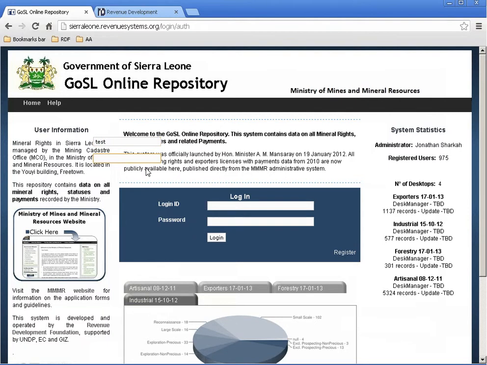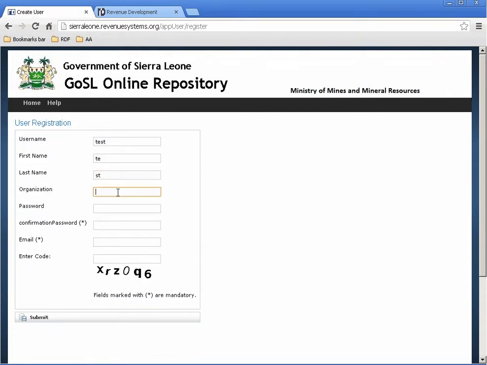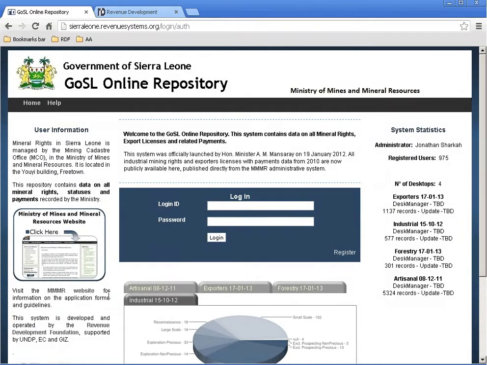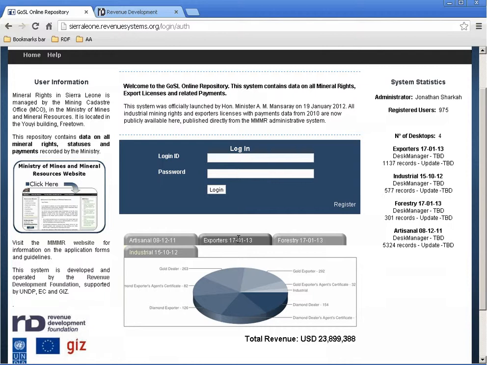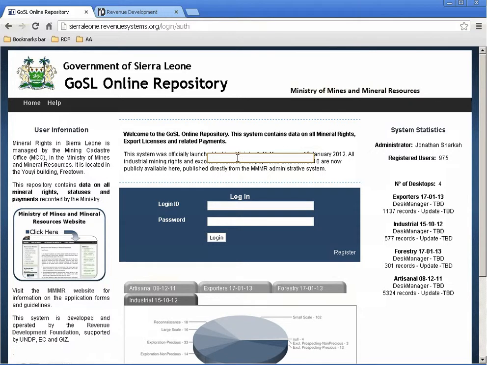You have to register as a user, which you do just by filling in this form. Choose a password and an email, and you have to enter this code to make sure that you are actually a user. Once you have filled in this, you will have automatic access to some of these desktops. So you can see the data that is in the system here, a snapshot of it. Industrial is available to the public, exporters as well. Forestry is still for stakeholders only.